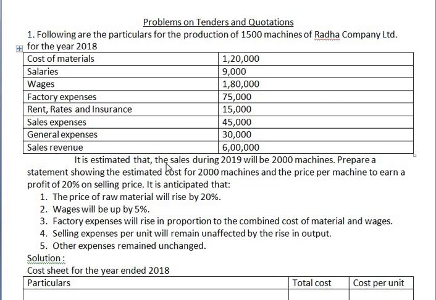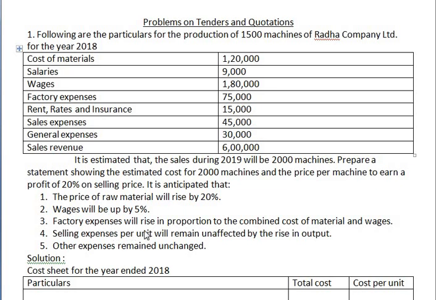It is estimated that the sales during 2019 will be 2000 machines. Prepare a statement showing the estimated cost for 2000 machines and the price per machine to earn a profit of 20% on selling price. It is anticipated that the price of raw material will rise by 20%. Wages will be up by 5%.